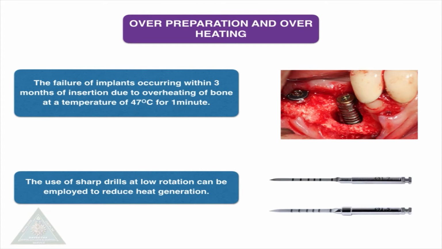The next is over-preparation, overheating. The failure of an implant occurring within 3 months of insertion is due to overheating of the bone at a temperature of 47 degrees for a minute. The use of sharp drills at a low rotation can be employed to reduce the heat generation. Some studies have concluded that if temperature or duration increases while drilling in bone, necrosis can occur, which has a detrimental effect on osseointegration. To reduce friction, a high-speed handpiece, an up and down motion technique of the bone preparation and copious irrigation can be used.